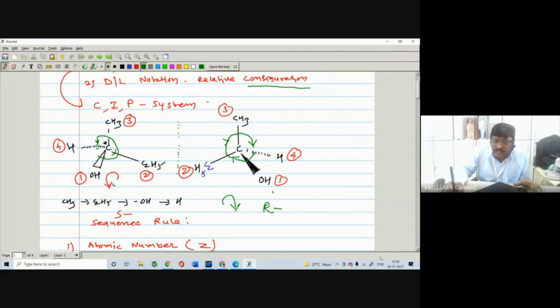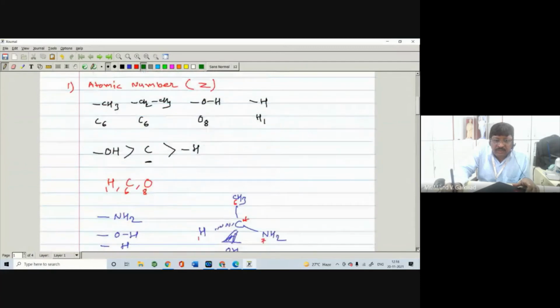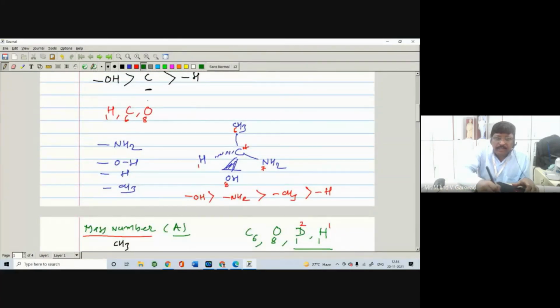They are having the opposite configuration. Let us see for the next one, right? So this is your example. We have assigned the priority. Here the OH has the first priority, right? I write the priority. Then NH has the second priority. Methyl has the third priority, and hydrogen has the fourth priority.